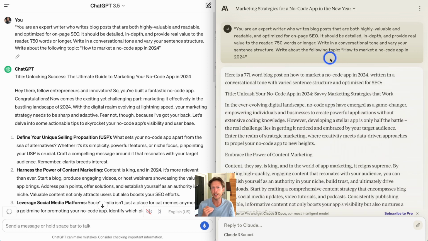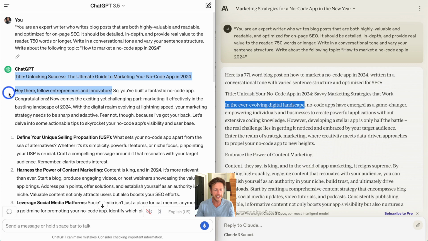Now, I sometimes get a little bit frustrated with how these articles start when AI is writing them. Straight away: "In the ever-evolving digital landscape." Very cliche, AI loves to start off with this. Now, if you're using pro versions of these accounts, you can create your own GPTs to say, do not include this. Or you can say in the prompt, do not start with a cliche such as in the realm of, in the world of, in today's digital landscape.